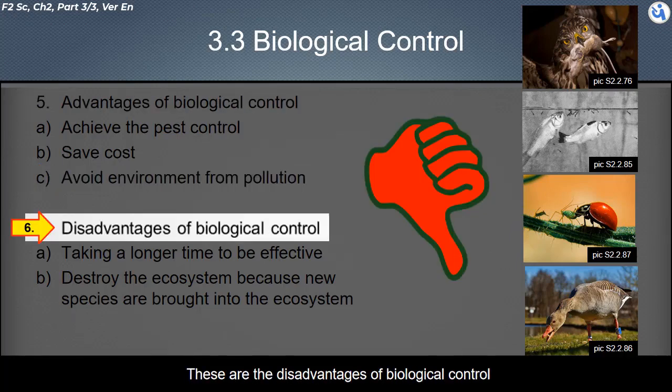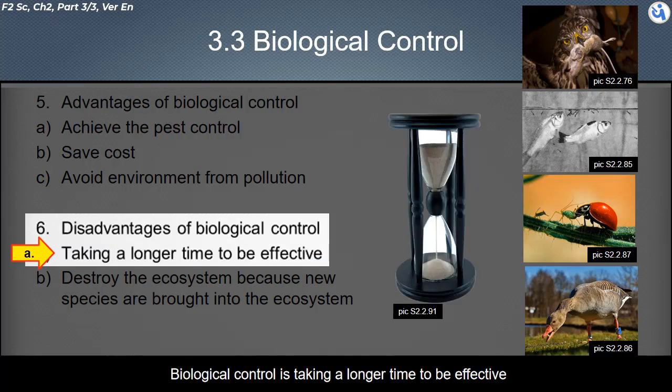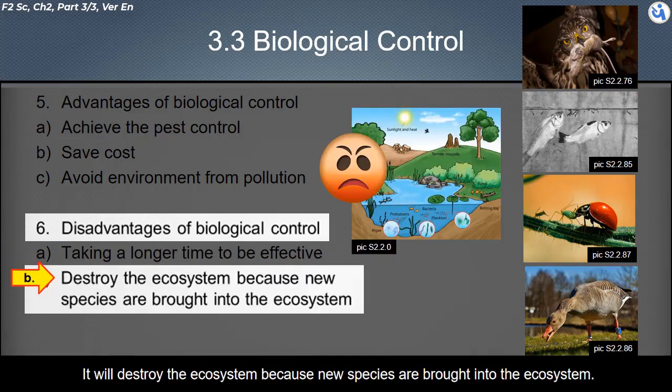These are the disadvantages of biological control. Biological control takes a longer time to be effective. It may destroy the ecosystem, because new species are brought into the ecosystem.